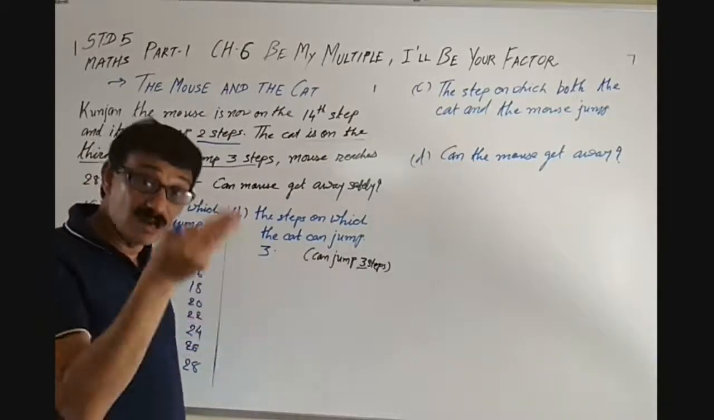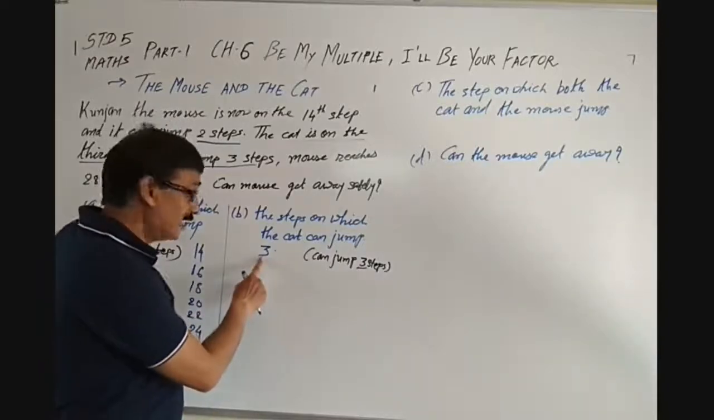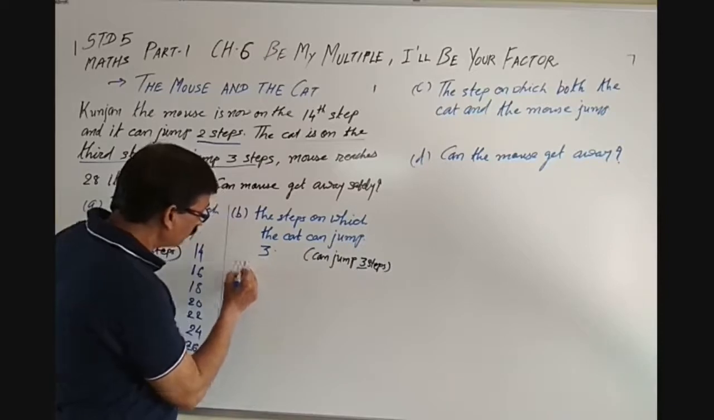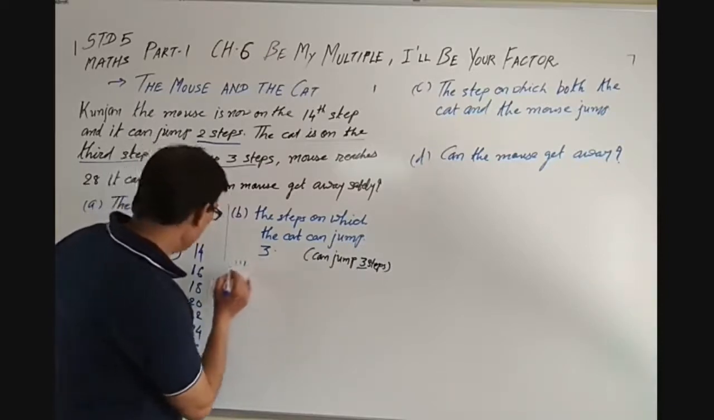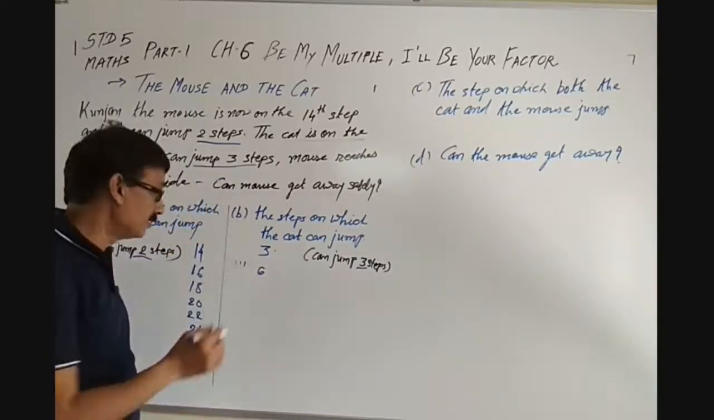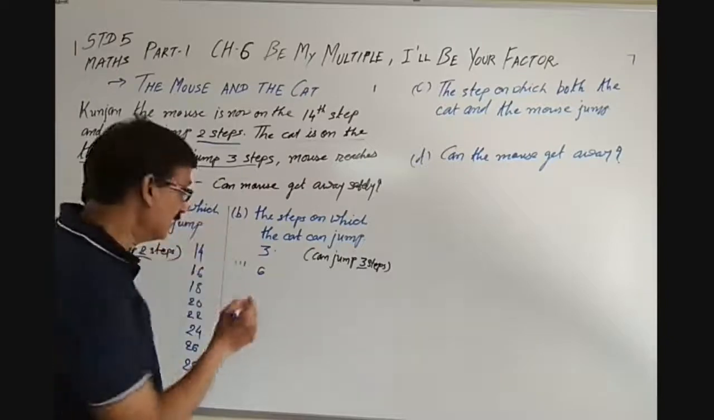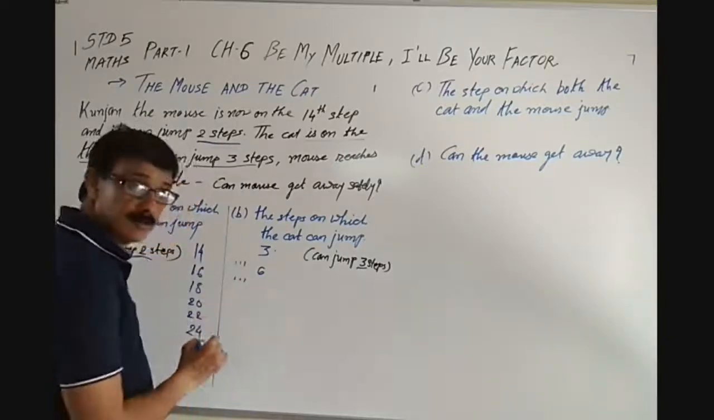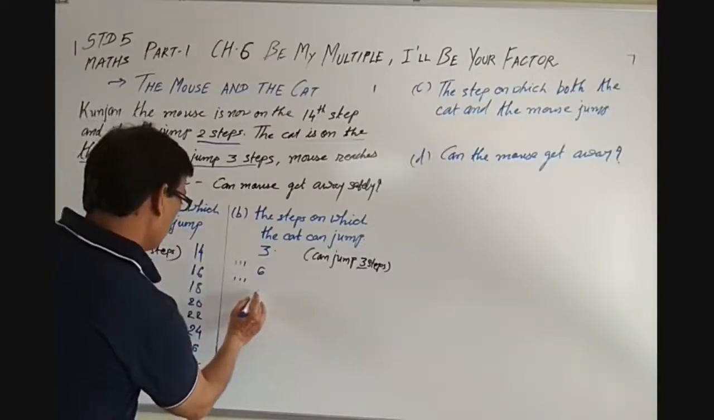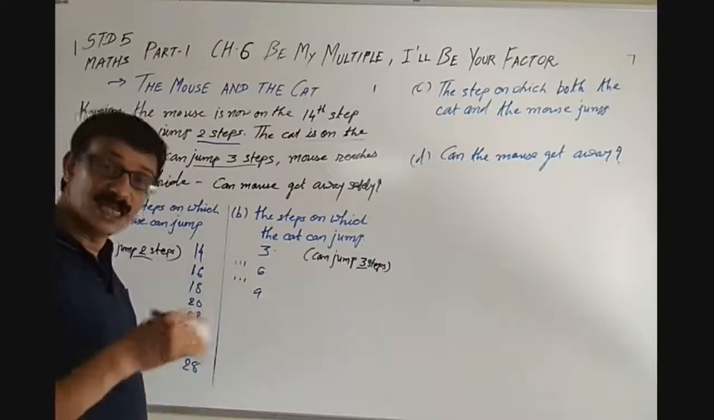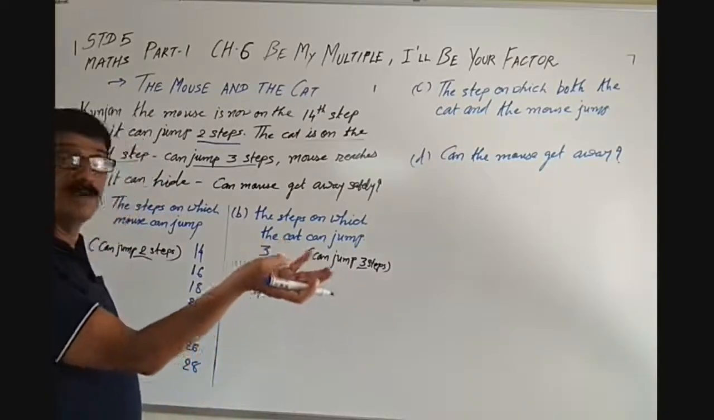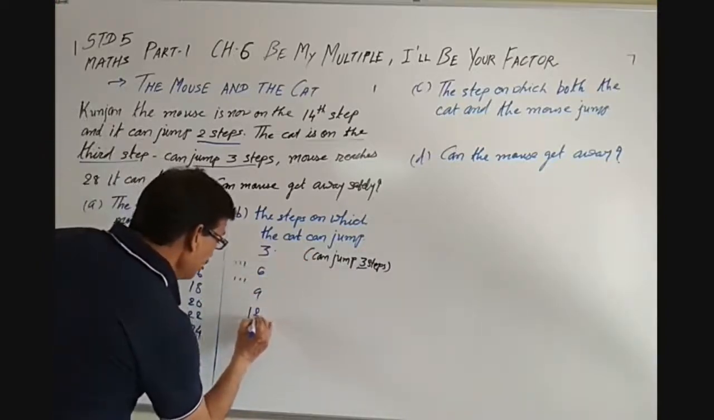So, the next 3rd step will be 3, 4, 5, 6, isn't it? So, here it will be 6. Then the 3rd step, that is 7, 8, 9, isn't it? So the next 3rd step will be 9. The next will be 9, 10, 11, 12. So next will be 12.